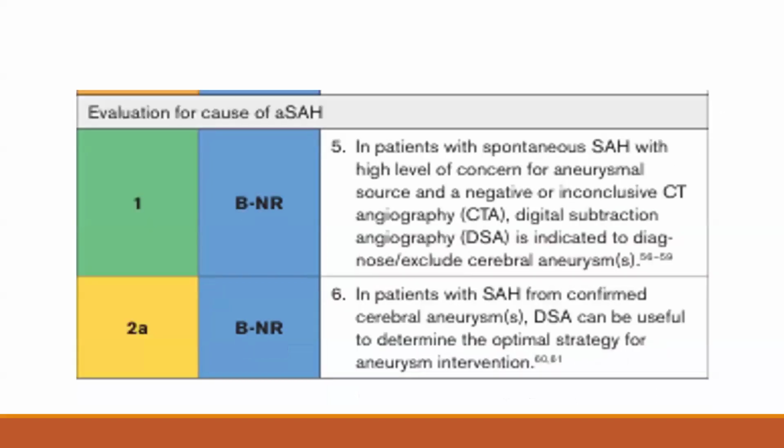In patients with spontaneous subarachnoid hemorrhage with a high level of concern for aneurysmal source and negative or inconclusive CT angiography, digital subtraction angiography is indicated to diagnose or exclude cerebral aneurysm. This has class of recommendation 1, level of evidence B. In patients with SAH from a confirmed cerebral aneurysm, DSA can be useful to determine the optimal strategy for aneurysmal intervention. This statement has class of recommendation 2A, level of evidence B.